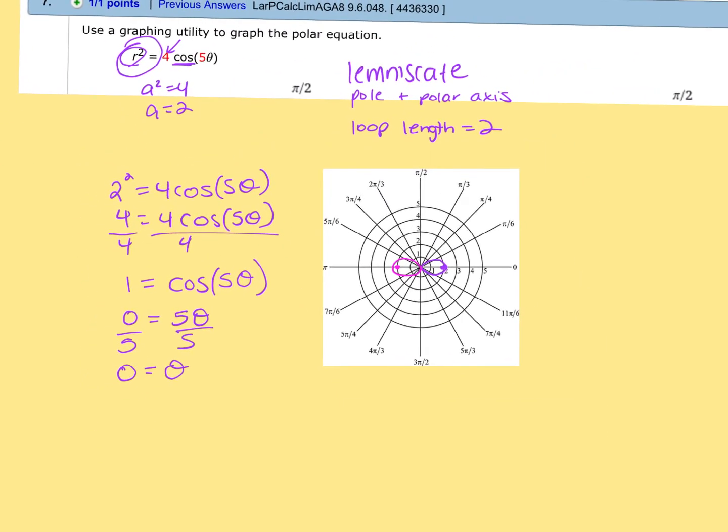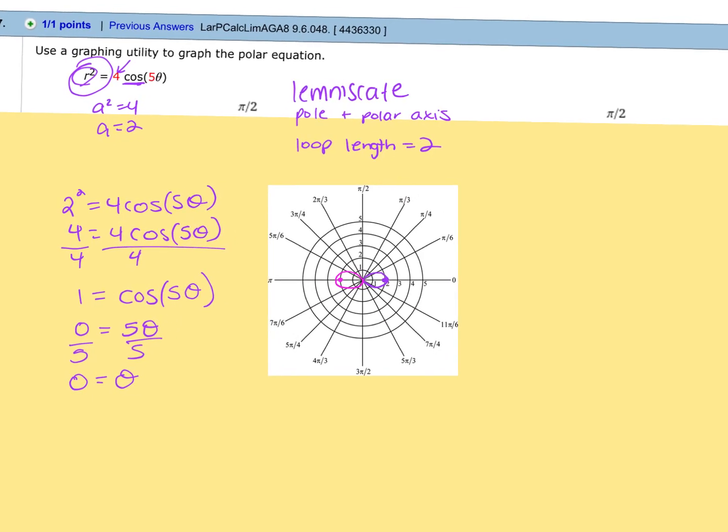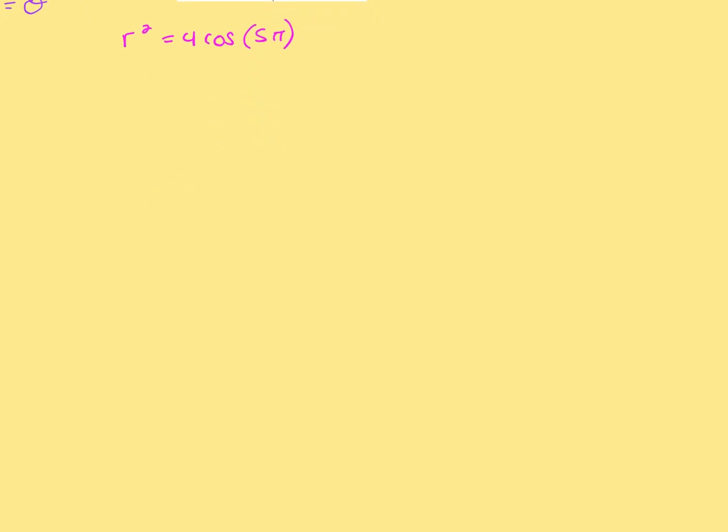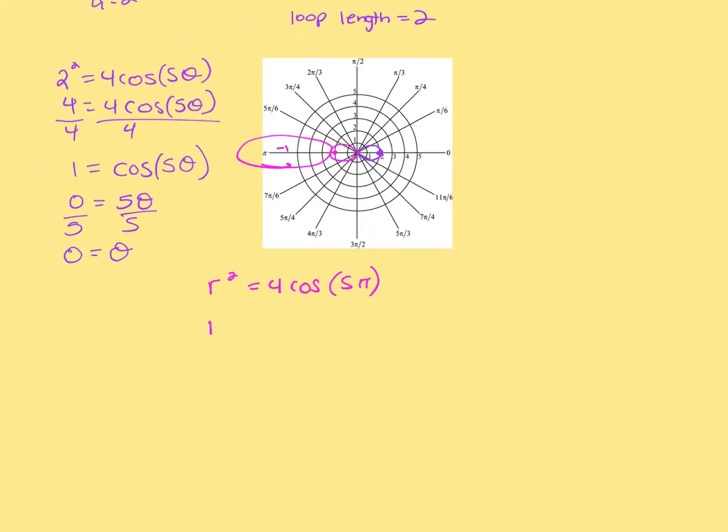And to get 100% clarity on that, I would plug in pi. So r squared equals 4 cosine 5 pi. 5 pi is an odd whole number, which means it would be on the left of my unit circle. The cosine there is -1. R squared equals 4 times -1. R squared would equal -4. Did I do that right? Yeah. And then it would be negative, so you're not going to get that point there.